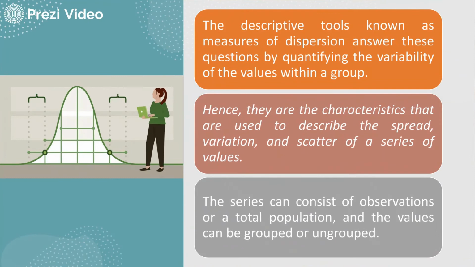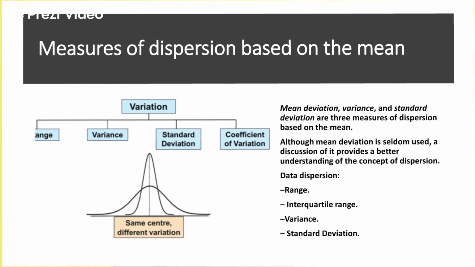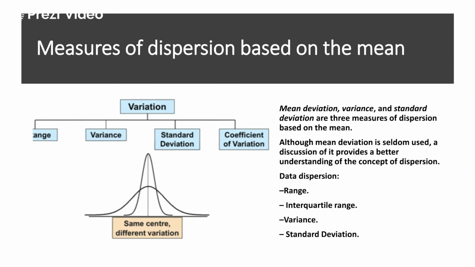To understand this, we need another set of descriptive tools, and to calculate the power of the dispersion we can clearly understand it by various technical terms like variance, standard deviation and range. These are the characteristics which are used to further describe the spread, variation and scatter of a series of values. The series can consist of observations or the total population. Samples are a small part of the complete population. The values can be grouped or ungrouped. These are the four ways by which we describe the data.